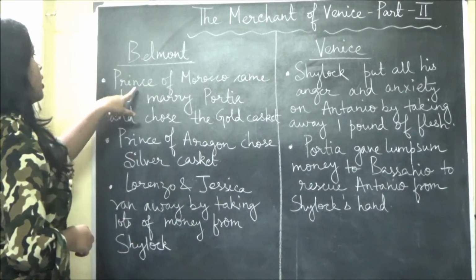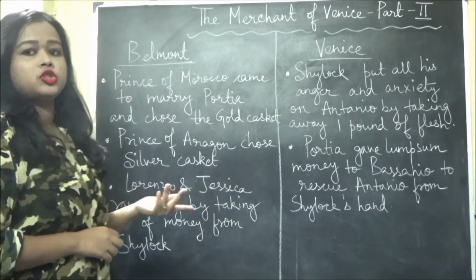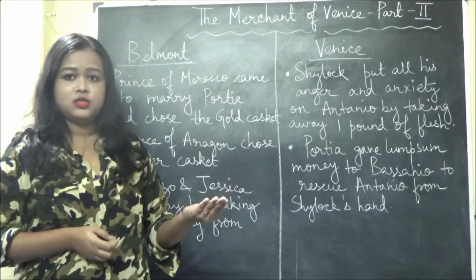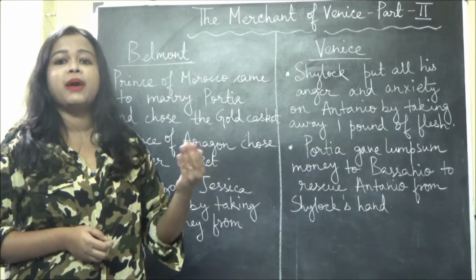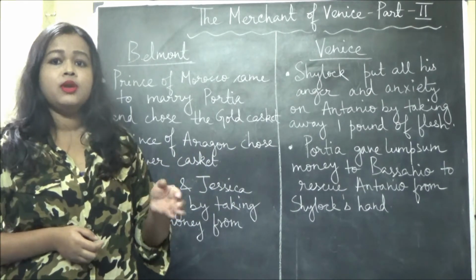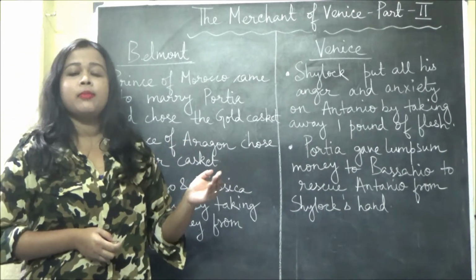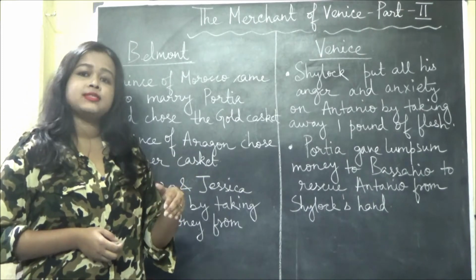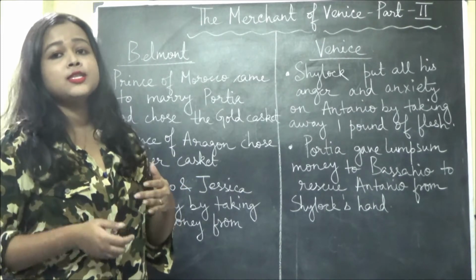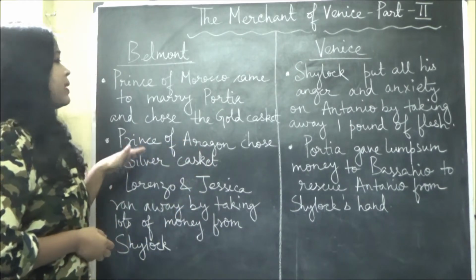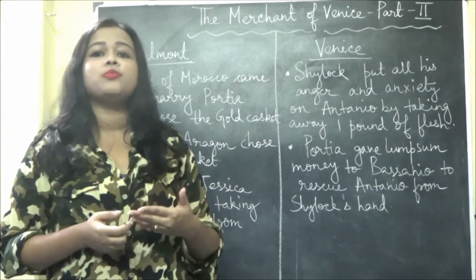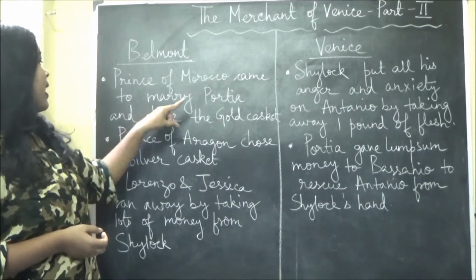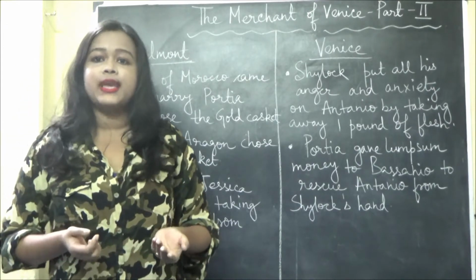Next is Belmont. In Belmont, the Prince of Morocco came to marry Portia. I told you about the casket challenge thrown by Portia's father. The casket challenge was held in Belmont only, and many princes came to marry Portia. The Prince of Morocco chose the gold casket.